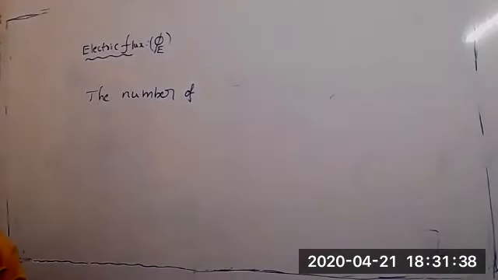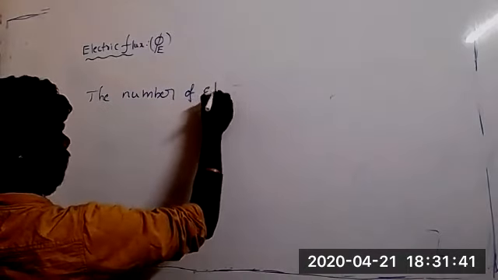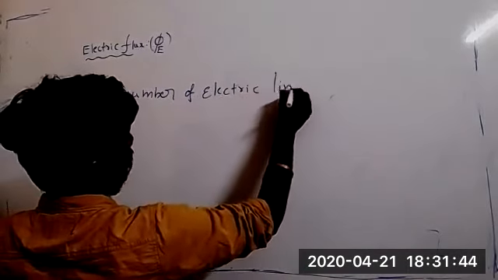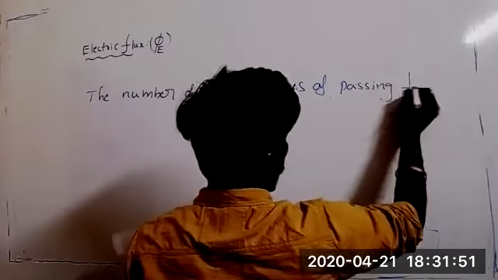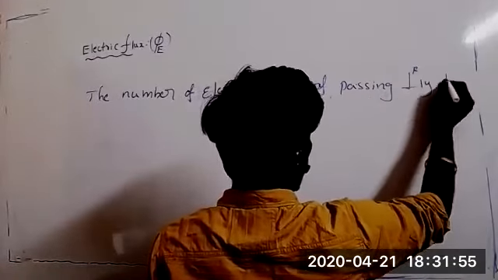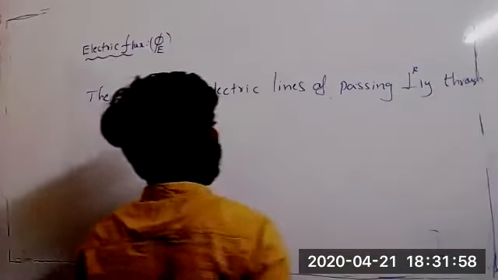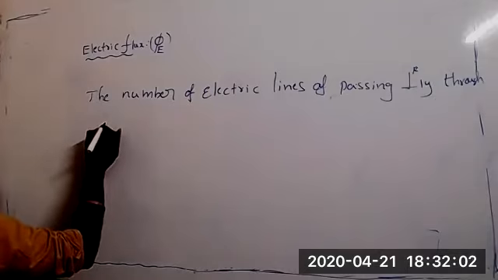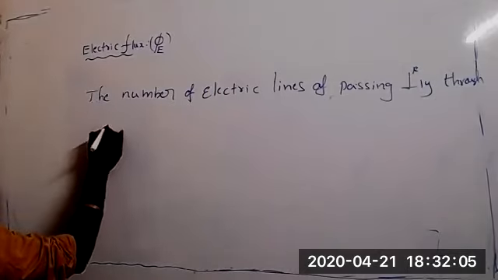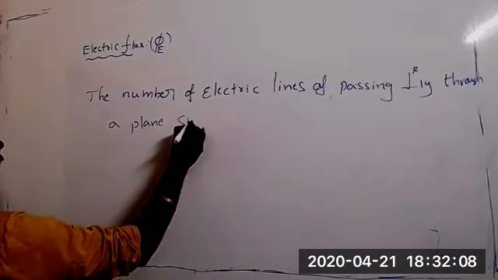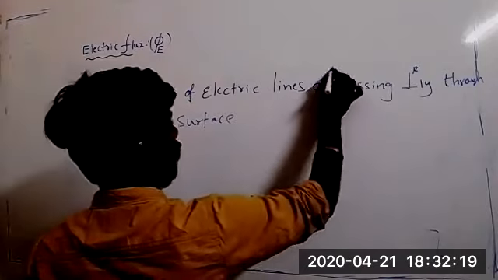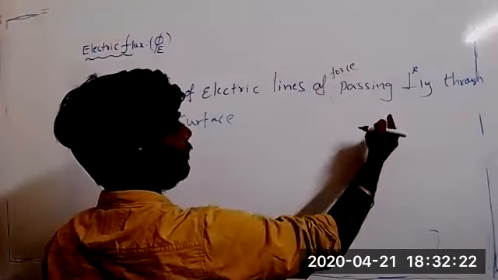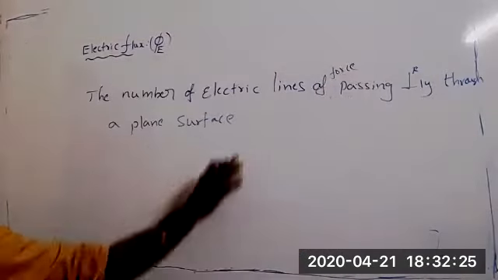Write the definition. The number of electric lines of force passing perpendicularly through a surface area, a plane surface.